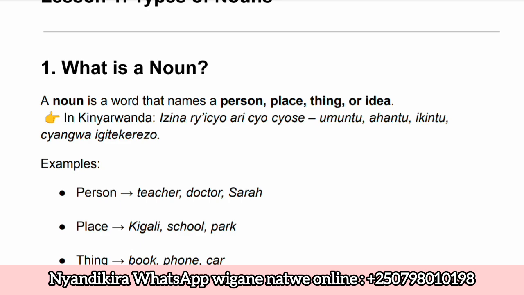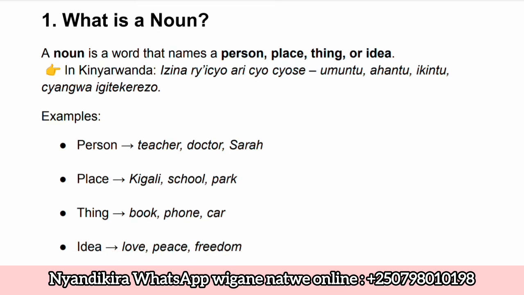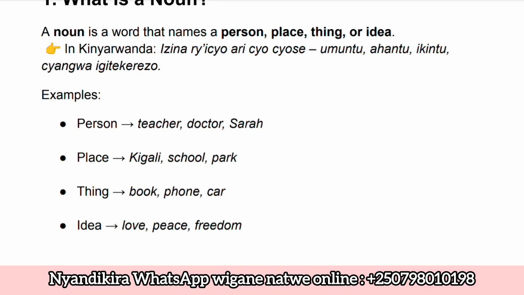So as example we have person. In person niho tuzasanga urugero teacher, doctor, sailor. Those are names for people. Ayo ni amazina y'abantu. Also we have place. Place is where we can find Kigali, school, park. Noneho ku mazina y'ahantu dushobora gusangamo Kigali, ishuri cyangwa se park. Okay?